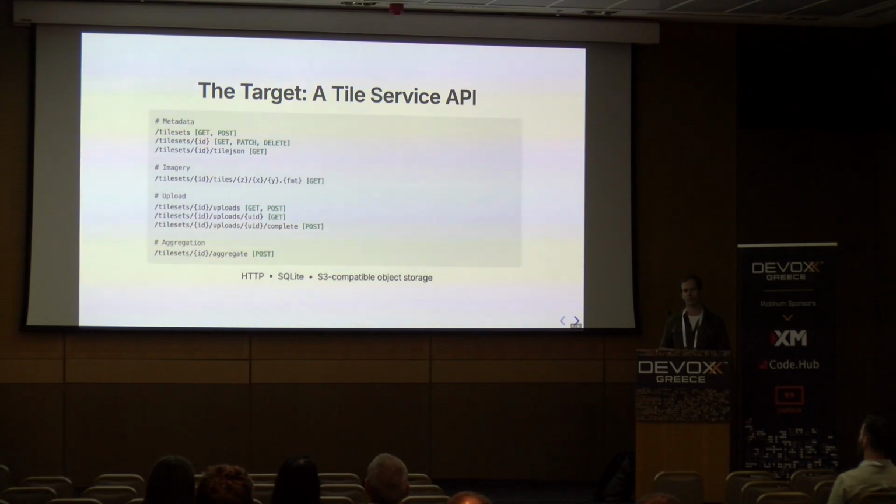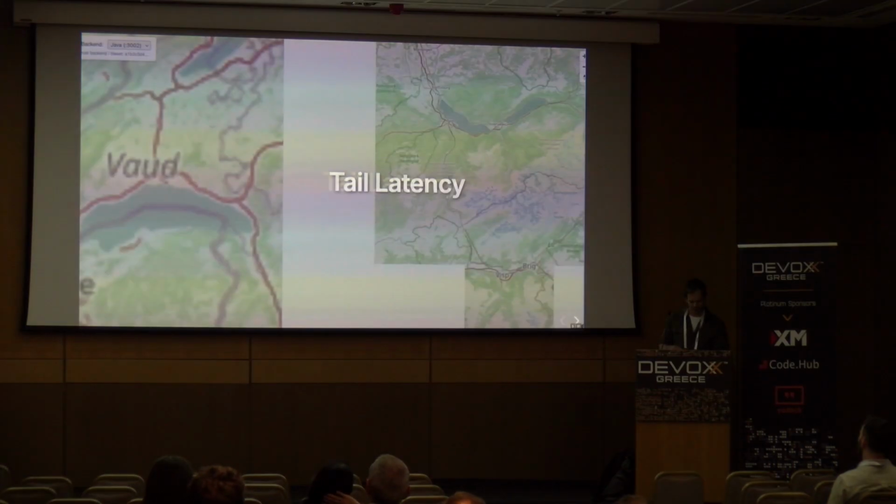You typically also have an API that gives you metadata about your tile sets. You know, this is satellite imagery, this is vector tiles for OpenStreetMap, that sort of thing. And then some other APIs for uploading things and for fetching lots of tiles at once to do pretty mosaics. In most cases, you will have object storage as a backend for all of the imagery, so you break things up into tiles, you chuck them in S3 or what have you, and you have some spatial queryable database like Postgres, or in this case SQLite, to chuck the metadata in.